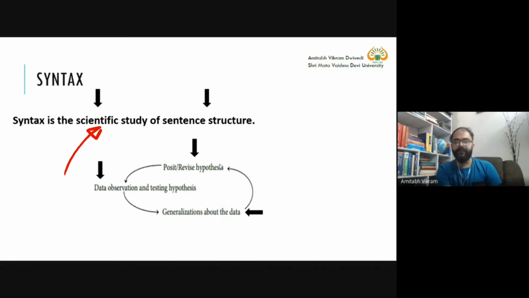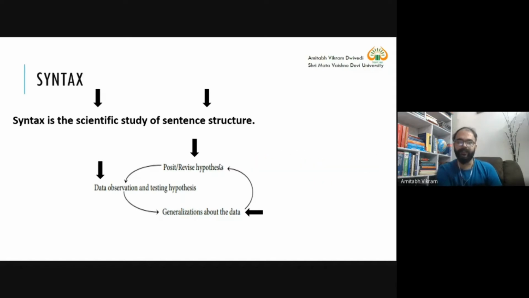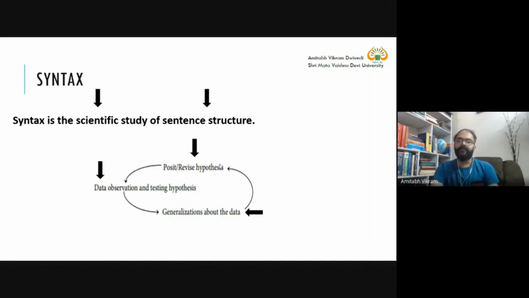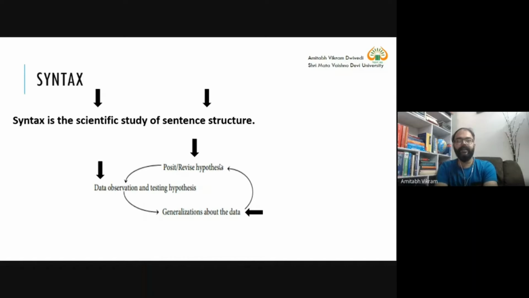And we have used the word scientific. Now, those who are from core sciences, physics, chemistry, mathematics, biology, have a different perception of science. But here we are not using the word science in that manner. So when we say syntax is the scientific study of sentence structure, we are talking about the scientific method of analyzing something, the scientific method of studying sentence structure.